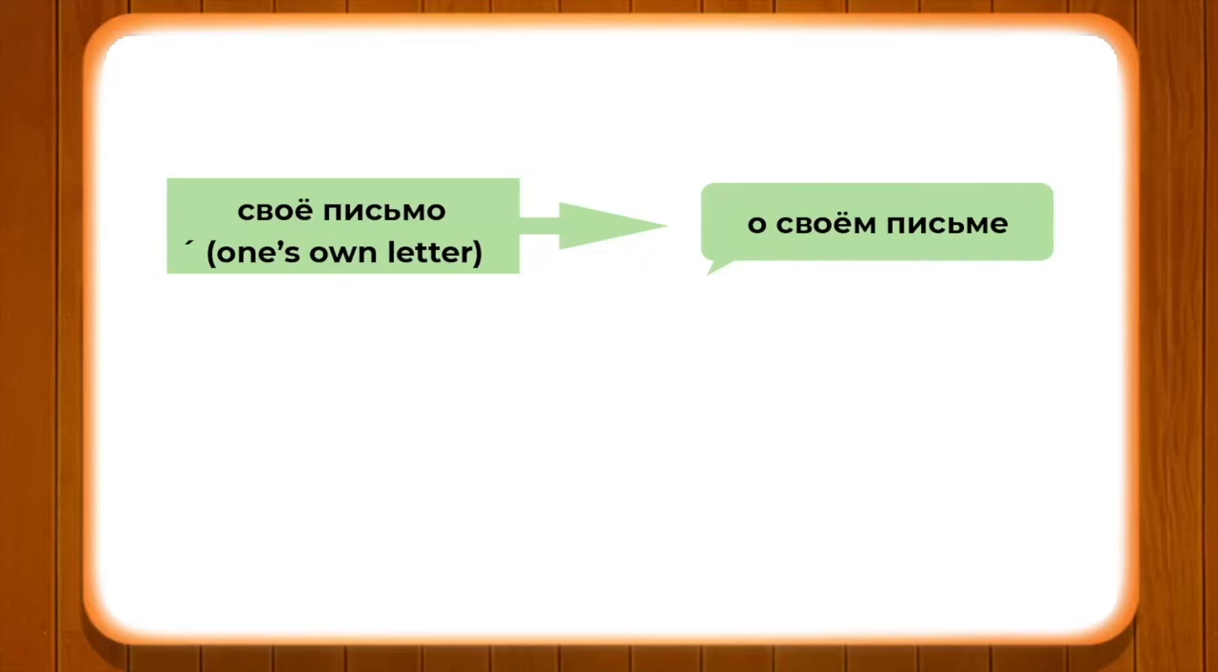Alright, now let's go ahead and see when we have свой in neuter gender form. So like мой, моя, мое, свой, своя, свое. So we have свое, and let's put one noun, письмо. So свое письмо, one's own letter. О чем он говорит? Он говорит о своем письме.